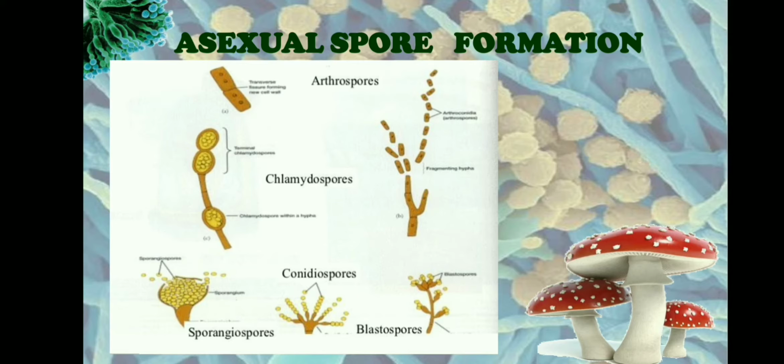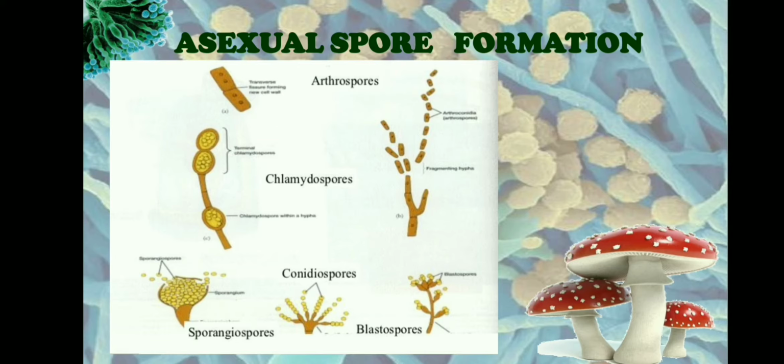Now, if the chlamydospores are present in between the cells, in between the vegetative hyphae, then such chlamydospores are called intercalary chlamydospores. The chlamydospores which are present at the terminal end or at the apical region of the hyphae, we call them terminal chlamydospores. We also get to see blastospore formation in fungi.